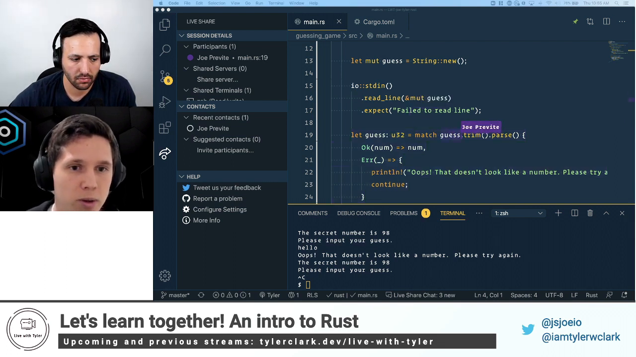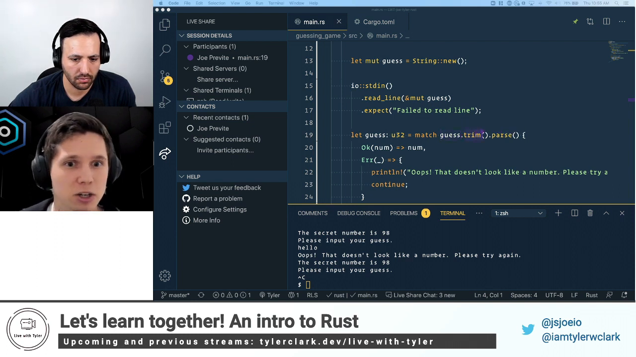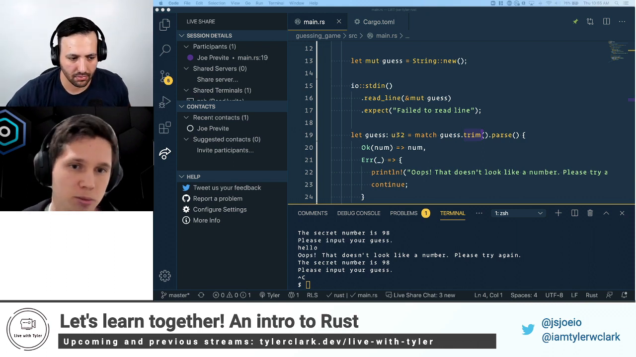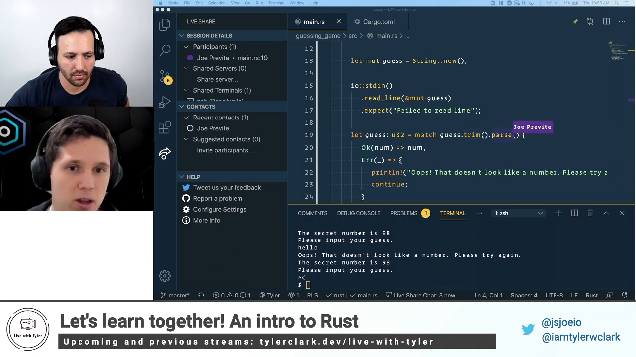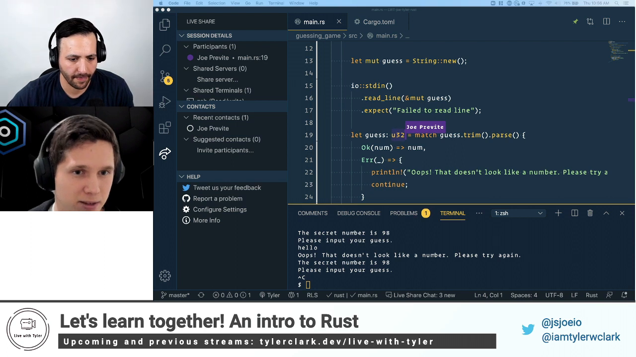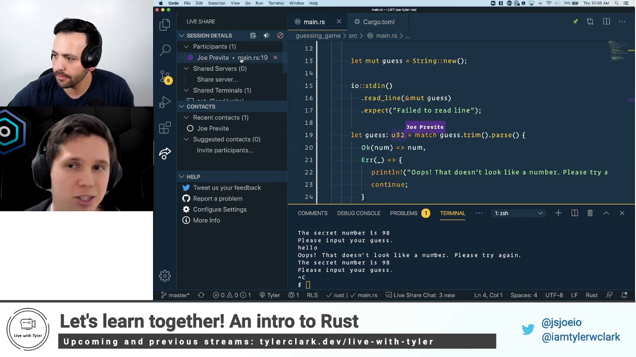So then what we do is we match on guess. We call trim because when a user hits enter, it adds a line break. We don't want that. So we trim that, which trims the leading and trailing white space. Then we parse it. We parse as general. And so because of that, we have to annotate the type, saying, hey, this is an unsigned 32-bit integer. Essentially, it's a small positive number.